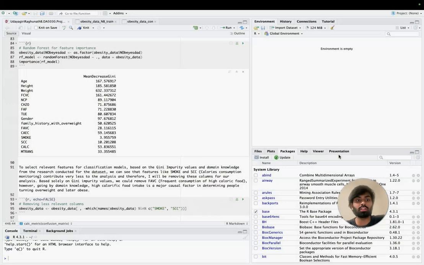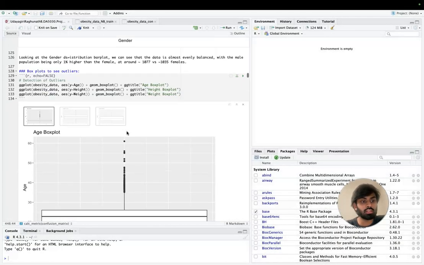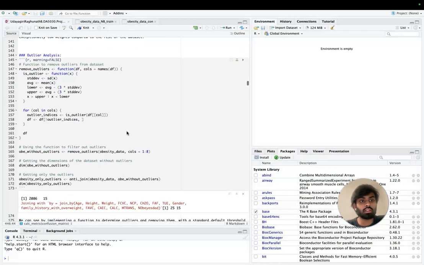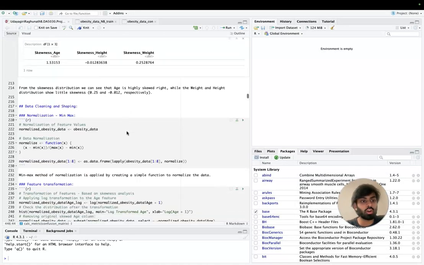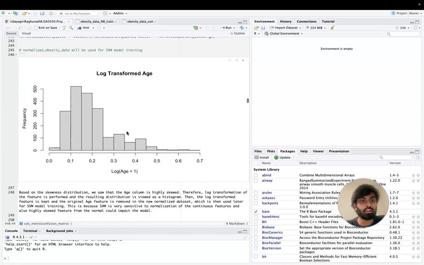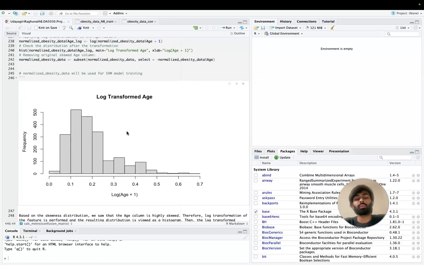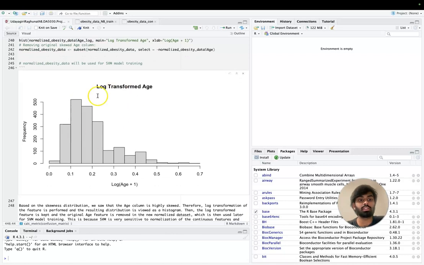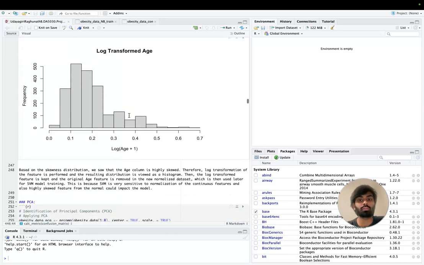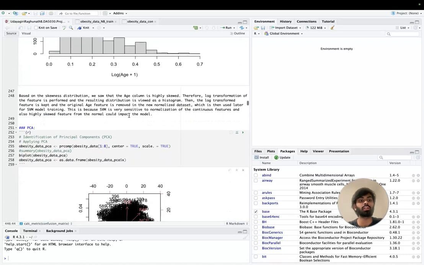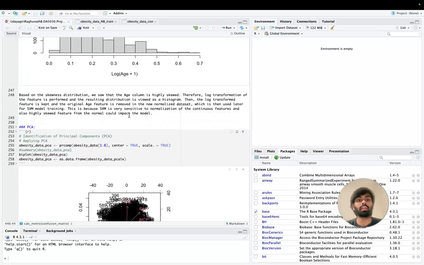Before coming to the evaluation metrics, the continuous variables in the models were normalized, and also a log transformation was applied on the age column, since we saw how skewed the age distribution was. Therefore, a log transformation was used, and this log-transformed variable from the age distribution was kept in the dataset for later model training and prediction.